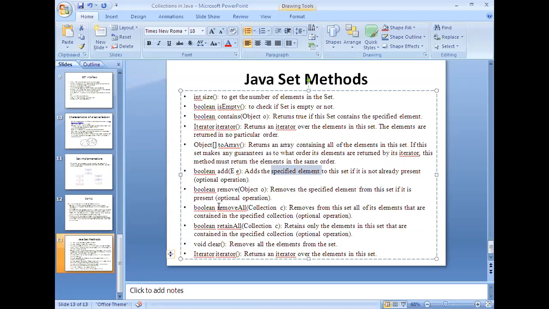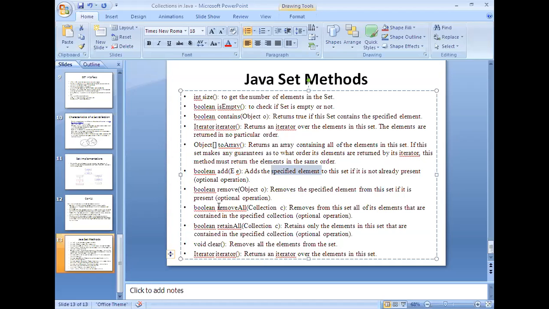Difference in the sense, suppose set A and set B are two different sets. If you apply A minus B, what happens in that case? All the elements which are present in B, and if the same elements are present in A also, then they will be removed from the list.